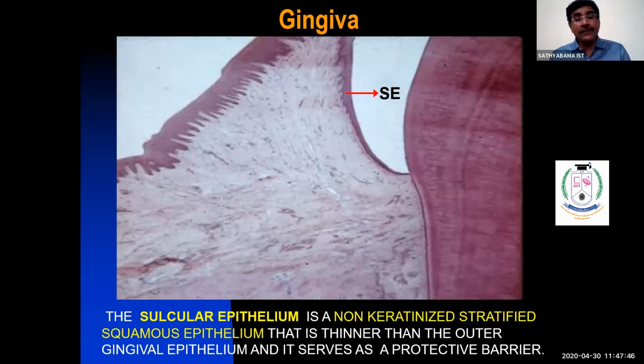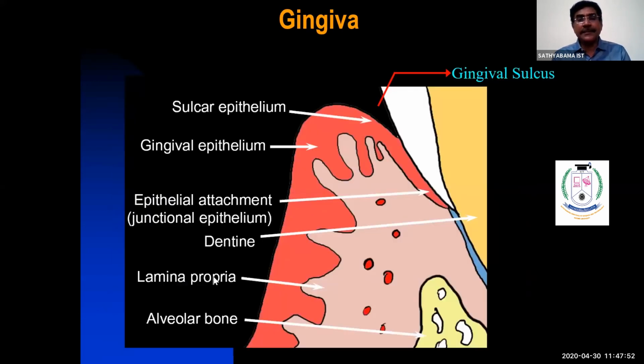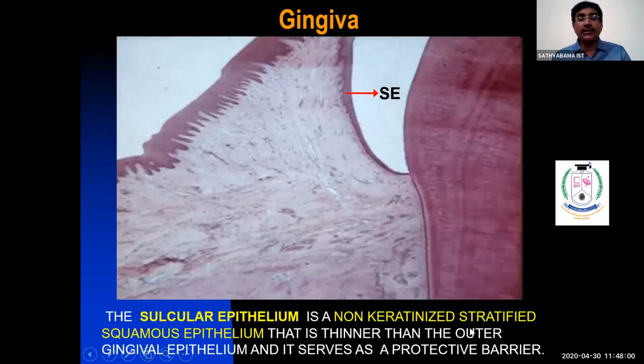Sulcular epithelium. This is the last slide. Again, this is a schematic diagram where you have gingival sulcus and gingival epithelium and connective tissue and bone. So sulcular epithelium, as I said, the epithelium lining the sulcular crevice, the gingival sulcus, is always non-keratinized stratified squamous epithelium.